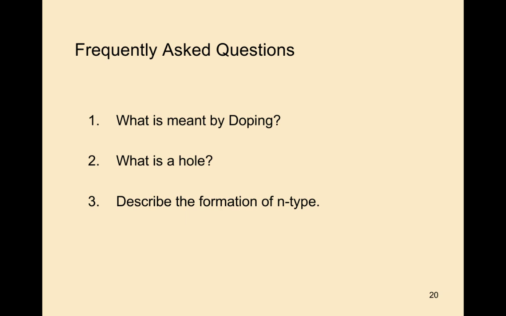They may also ask what the pentavalent atoms are, and write down examples for pentavalent and trivalent atoms. How are impurities added to pure semiconductor, and describe the formation of n-type semiconductor. These are some frequently asked questions related to today's topic.